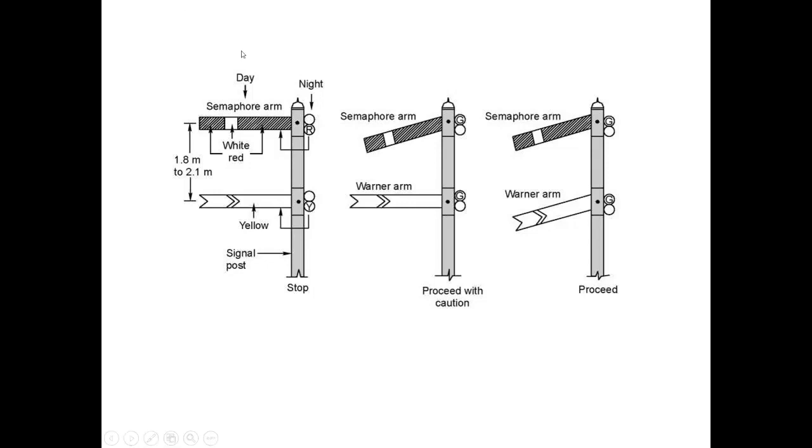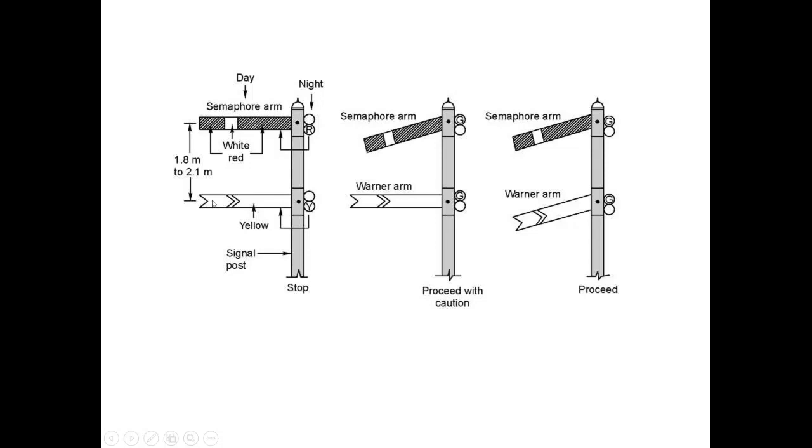So we can see that the semaphore arm and the Warner arm are quite similar, but the only difference is that it has a V notch at the free end. This is the V notch. That is, the movable arm can be fish-tailed in shape.